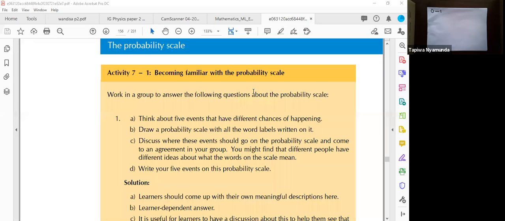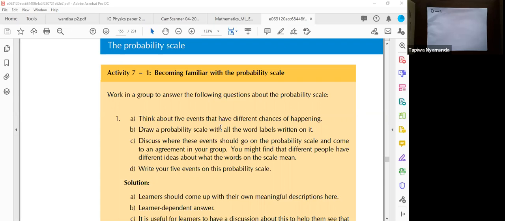Think about 5 events that have different chances of happening. I can give you a clue. Let's take, for example, at your school, there are 5 grade 10 classes.